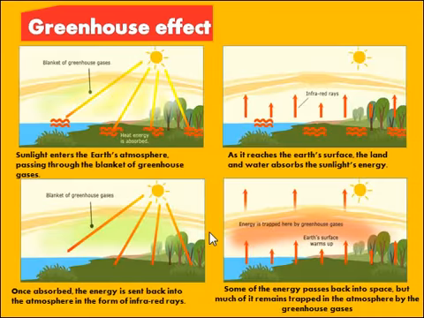Now let's talk in depth about the greenhouse effect. The sunlight enters the Earth's atmosphere, passing through the greenhouse gases. As it reaches the Earth's surface, the land and water absorb this energy. As it is absorbed, it goes back into the atmosphere in the form of infrared rays.